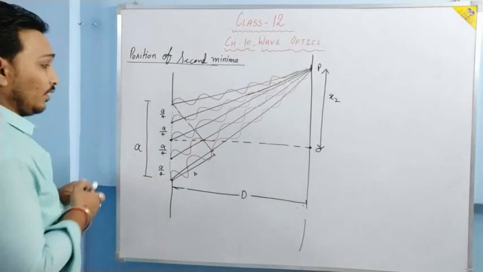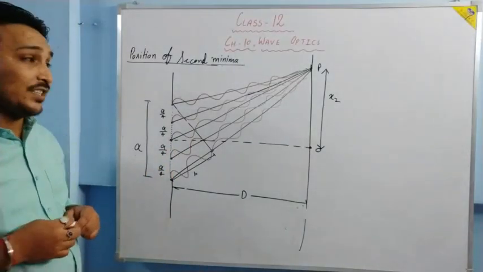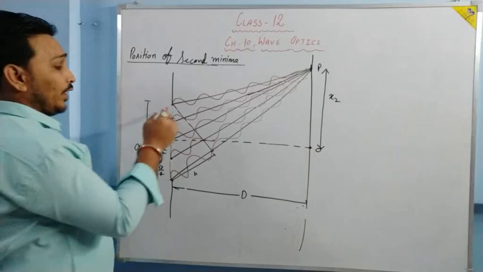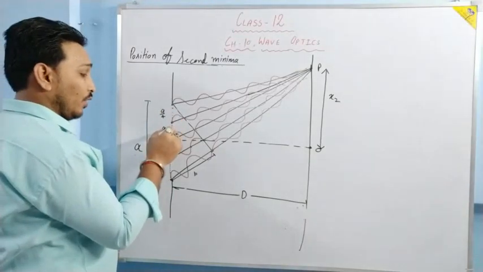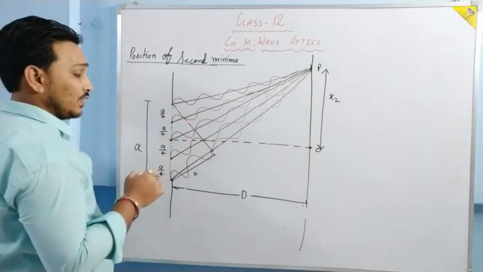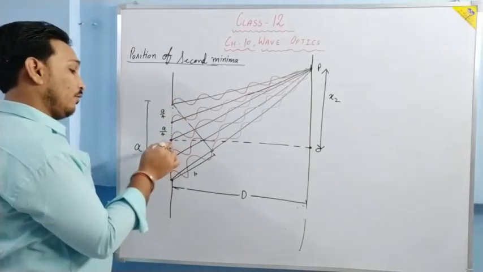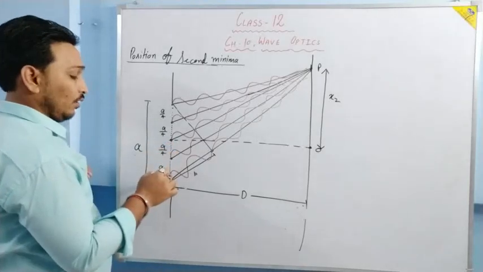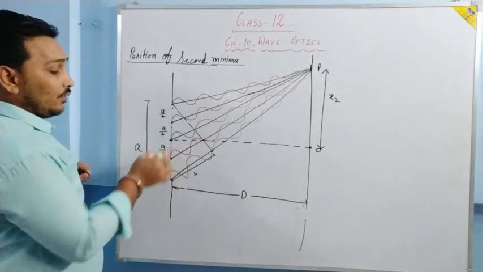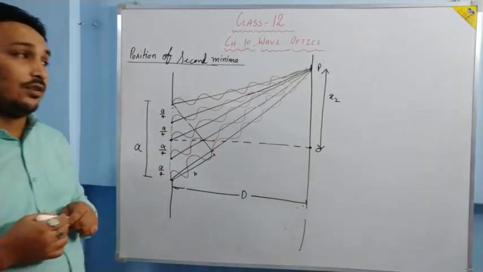Is it clear? Since each point acts as a fresh source of light, as we have studied in Huygens principle, for each point in the first 1 by 4 there will be a point in the second 1 by 4. The intensity will cancel each other because the path difference is lambda by 2 only. For the third 1 by 4, for each point there will be a point in the fourth, so that the path difference between them will be lambda by 2 and the intensity will be cancelled.